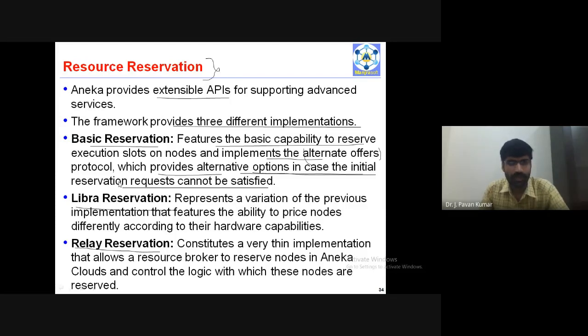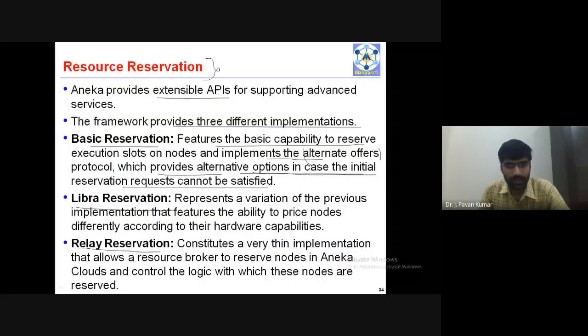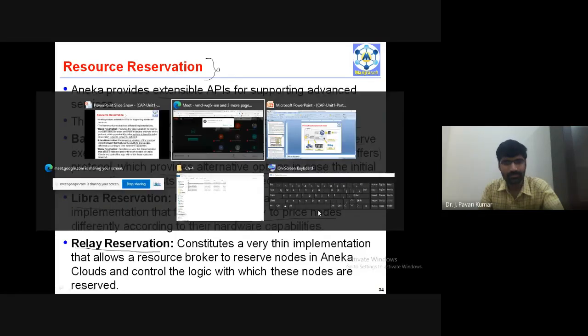Next, coming to Libra reservation. It represents a variation of the previous implementation that features the ability to price nodes differently according to their hardware capabilities. Libra reservation is on top of this basic reservation, if you want to make changes to the previous implementation.